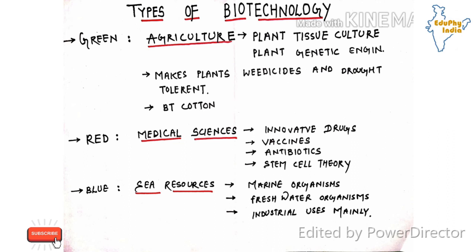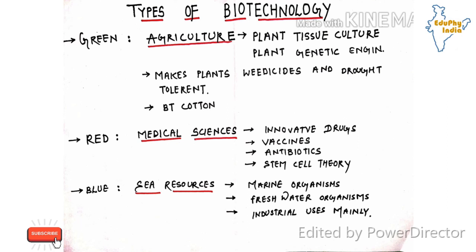Next is our types of biotechnology. There are different types of biotechnology, but for UPSC the main type of biotechnology is green, because it is totally related to agriculture. Now let's start with types of biotechnology. Green biotechnology means agriculture. That could be plant tissue culture, plant genetic engineering, making plants weedicide and drought tolerant. Example: BT cotton. Now, first is plant tissue culture.